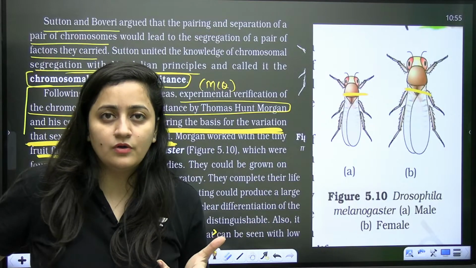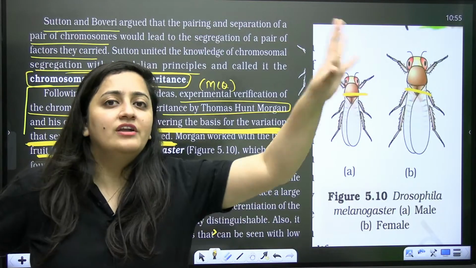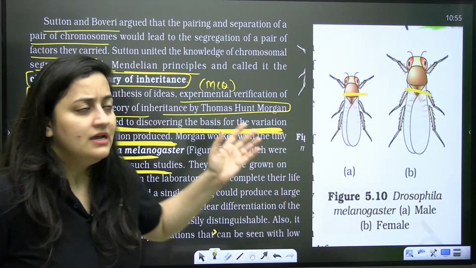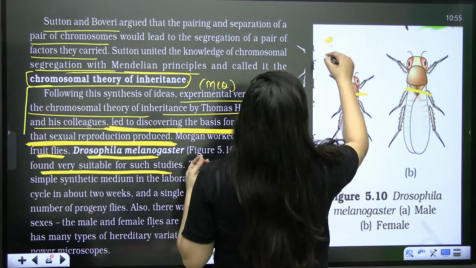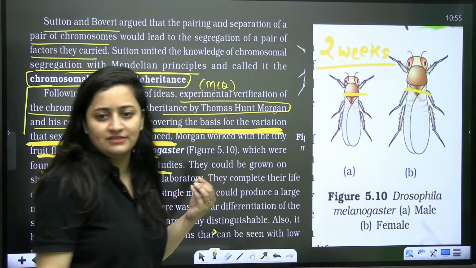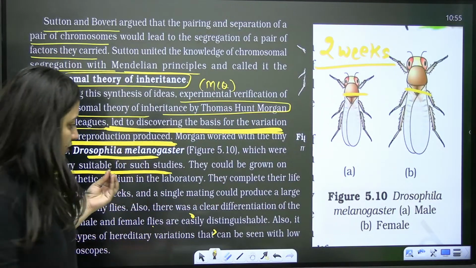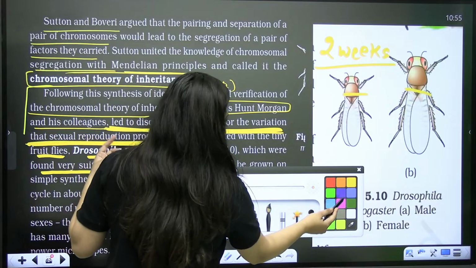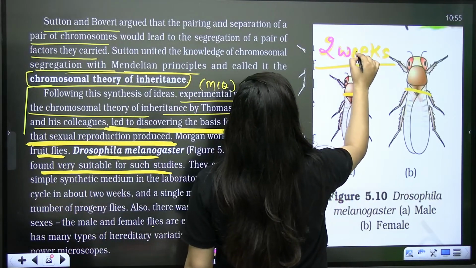That is also very good. Unlike the pea plant, we don't have to wait for a long period, you will see results immediately. Why? Because the life cycle is also only 2 weeks. When it comes to the life cycle of Drosophila, it is 2 weeks.